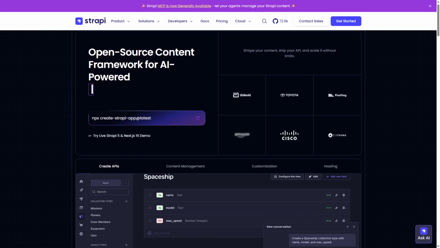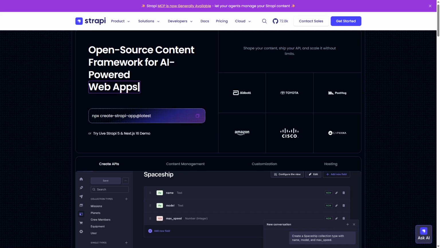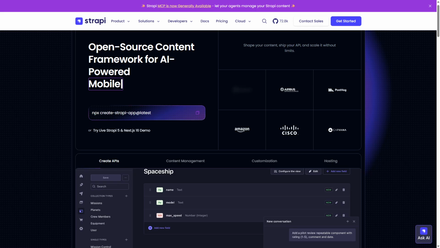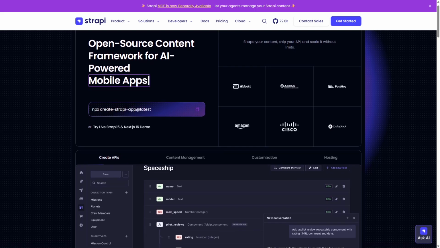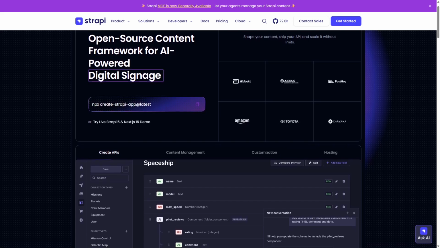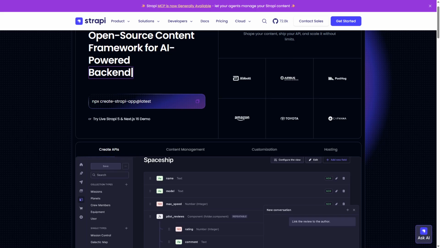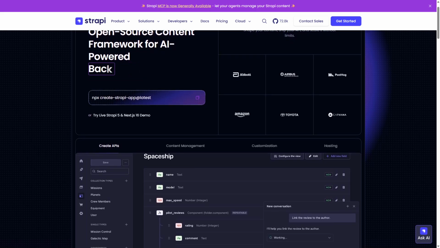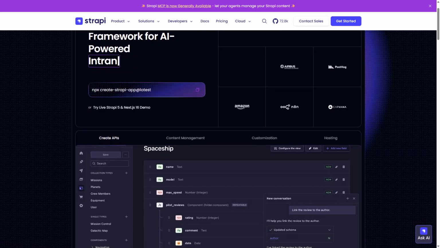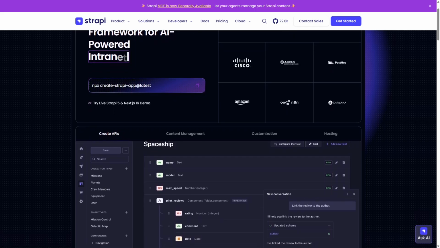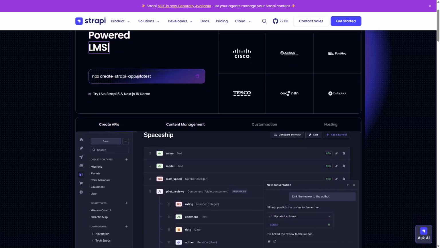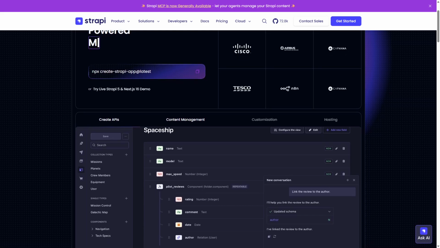It provides a customizable API built on Node.js, allowing developers to define content types and relationships easily through an intuitive admin panel. Strapi supports RESTful and GraphQL APIs, making it flexible for various front-end frameworks. Its open-source nature means you can extend functionality with plugins or modify the source code to fit specific needs. Strapi excels in environments where privacy, data ownership, and customization are priorities.